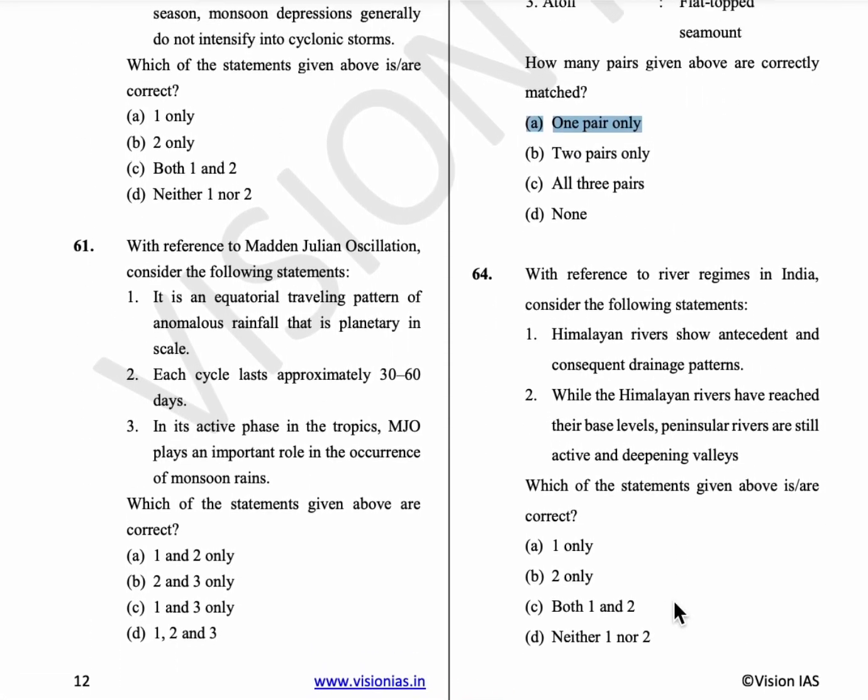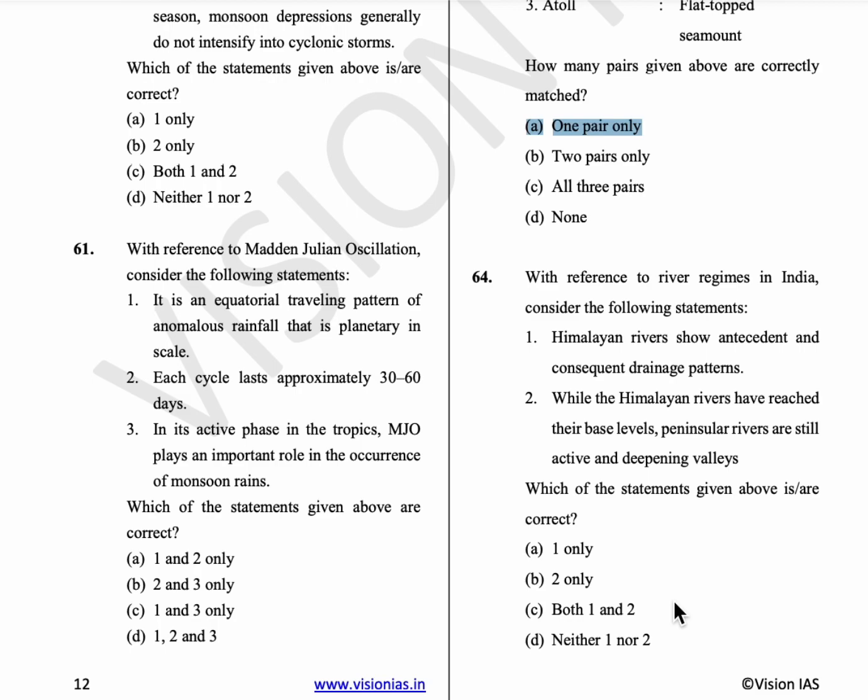64th question, with reference to the river regimes in India, consider the following. So, Himalayan rivers show antecedent and consequent drainage patterns, and peninsular rivers have reached their base levels. Okay, that means peninsular rivers are generally the old rivers, whereas coming to Himalayan rivers, they are still active and deepening valleys and are young rivers. So option A is the answer.